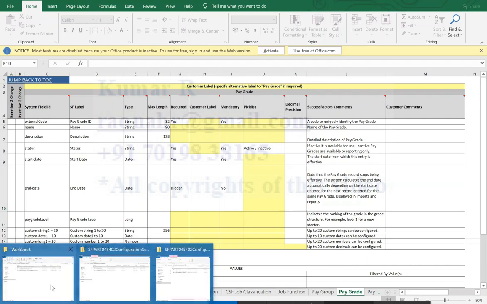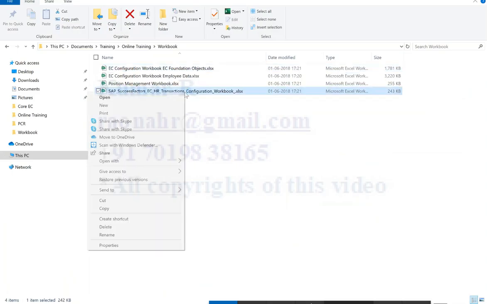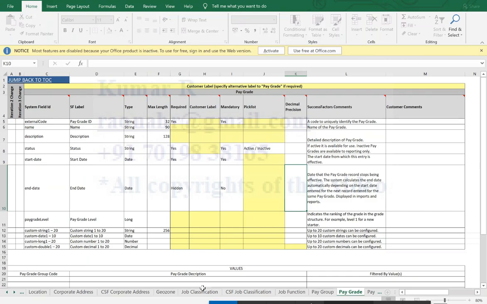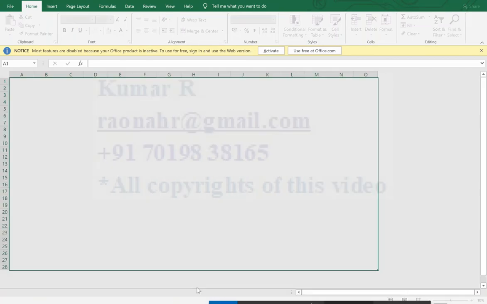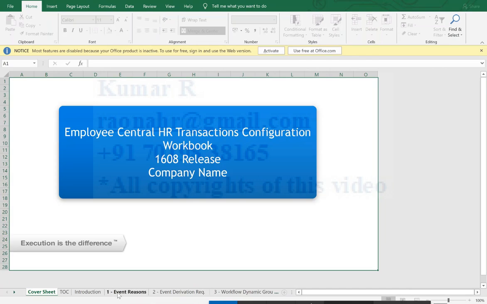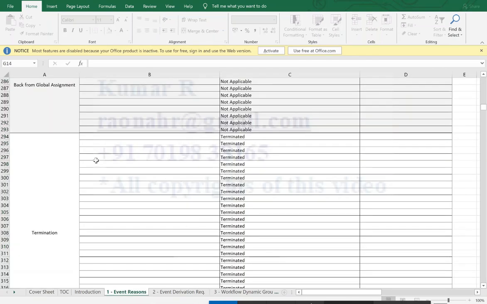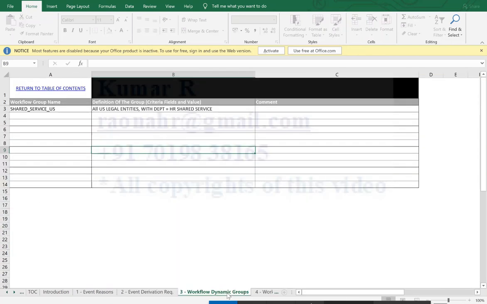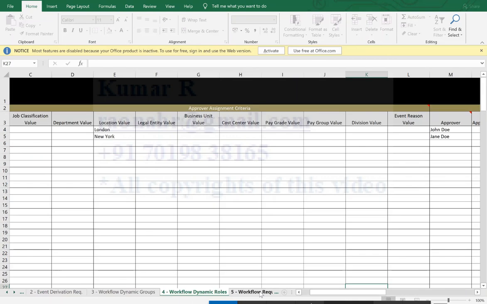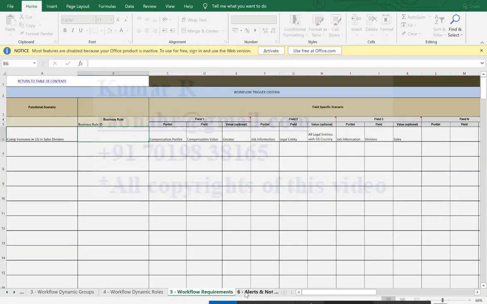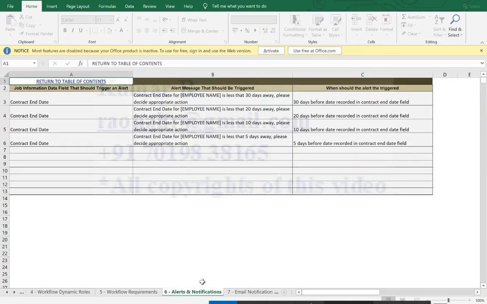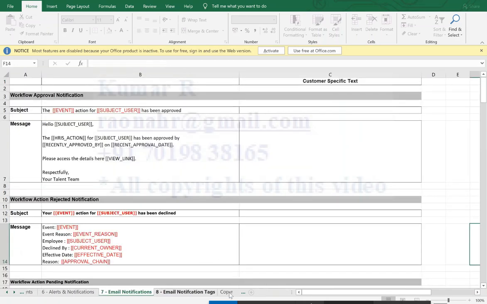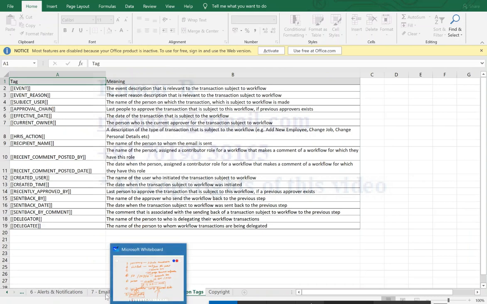Let me open the workflow process workbook. Here we have event reason, event derivation, workflow dynamic groups, workflow dynamic rules, workflow requirements. If you need any alerts and notifications, what would be the email content, email tags, all these things.